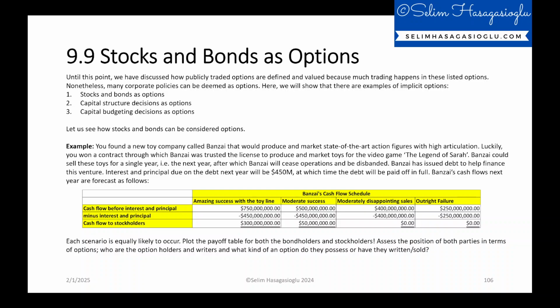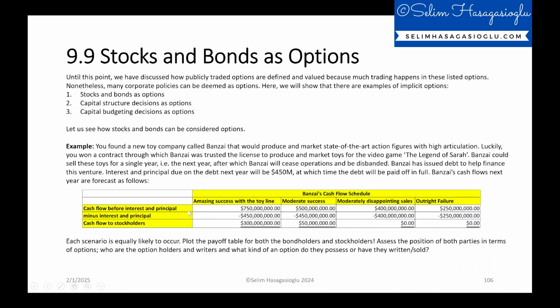Interest and principal due on the debt next year will be $450 million, at which time the debt will be paid off in full. Banzai's cash flows next year are forecast as follows. So Banzai's cash flow schedule, there are four equally likely scenarios. One will be the first one, amazing success with the toy line, and then moderate success, moderately disappointing sales, and outright failure.